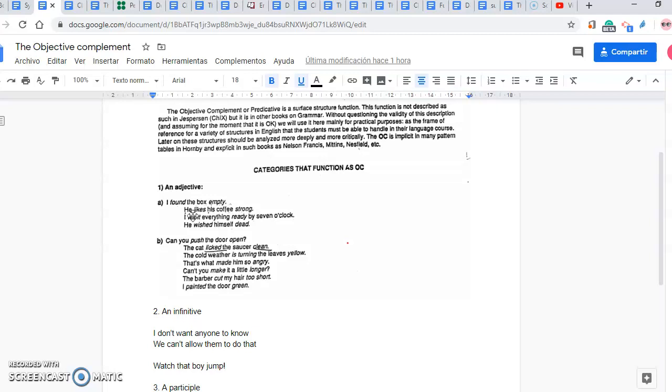Two elements, the box and empty. What relationship do these two elements have between them? They may have the relationship of subjective complement. That is to say, the box was empty.